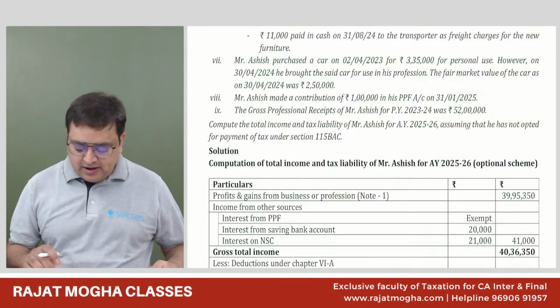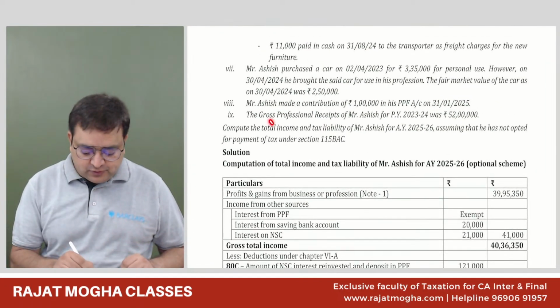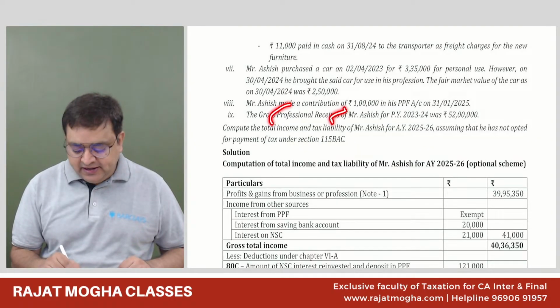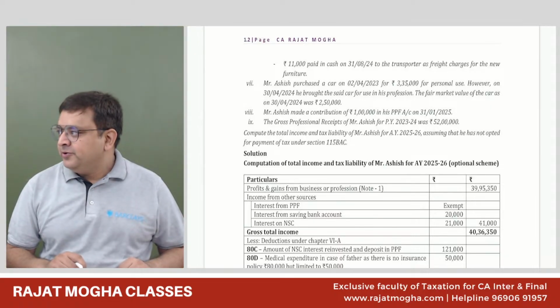We need to compute his income. Correct? Everybody understood? We need to compute his total income and his tax liability as per the optional regime. If time permits today, I'll take that question.